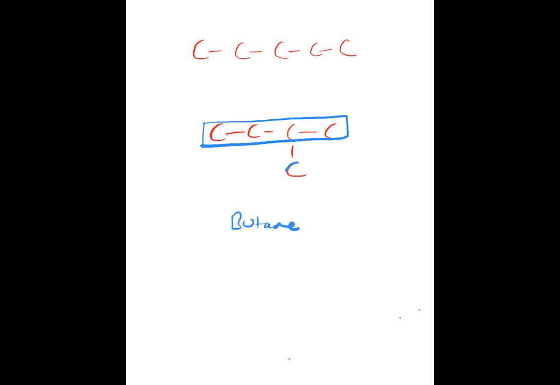But there is one more thing. This is called a methyl group. CH3 is there. This methyl group is attached to the second carbon. If you number the carbon chain like this, then the methyl group is attached to the second carbon. Therefore, it is called 2-methyl butane. This is the name of this compound.